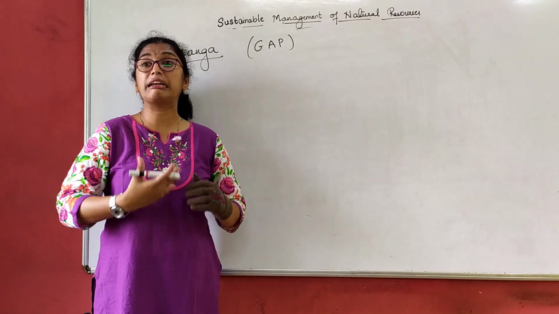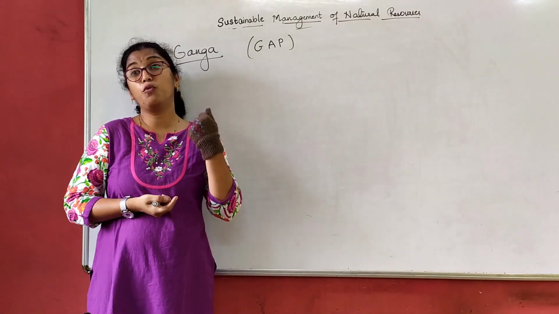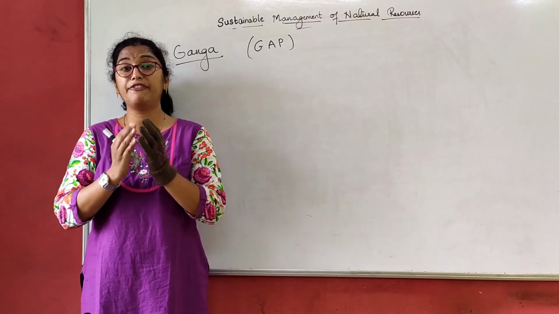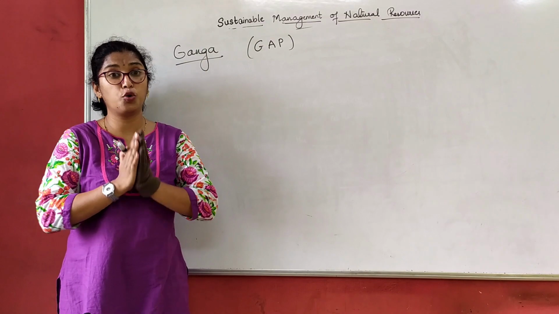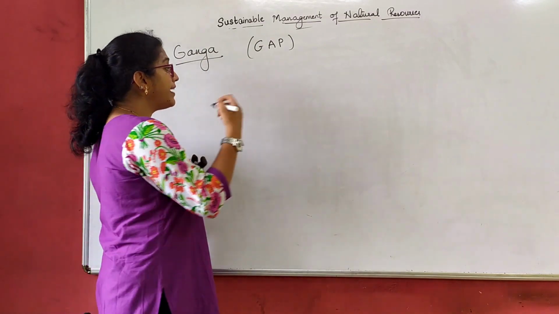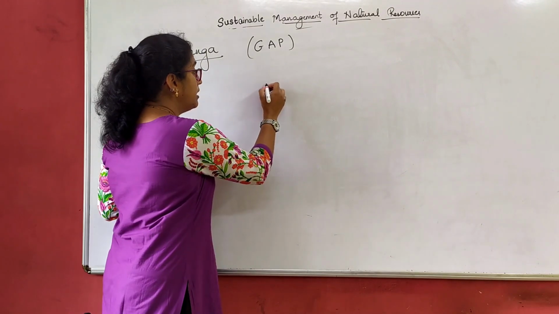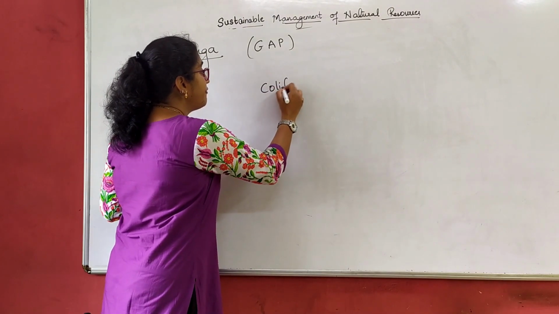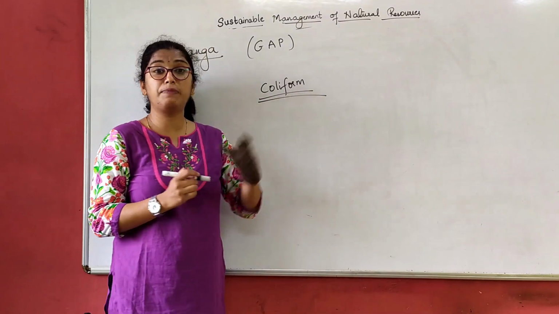The pollution started increasing. Now what type of pollution is it? If you want to know whether a river or any water body is contaminated, we have to always check for the presence of a bacteria in the water. That is nothing but coliform bacteria. Now what is this bacteria?